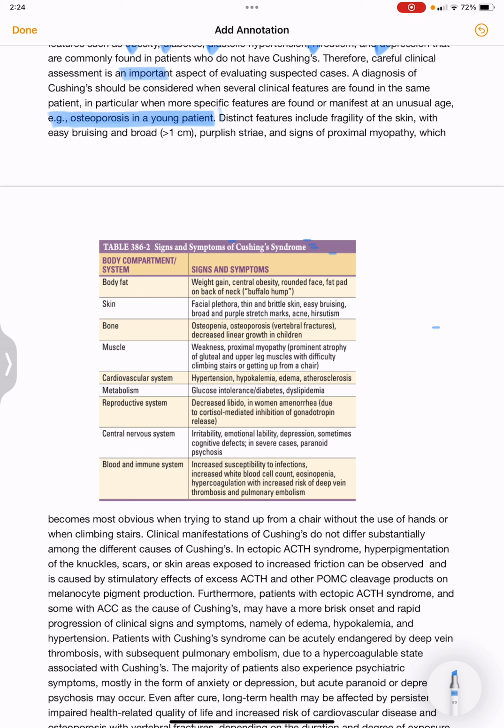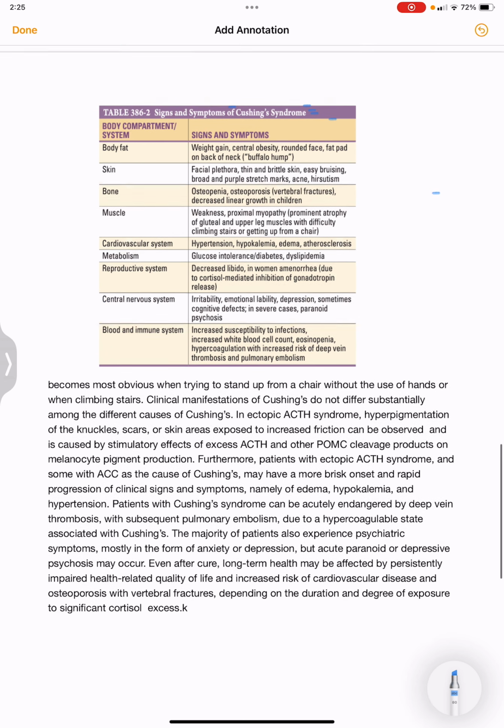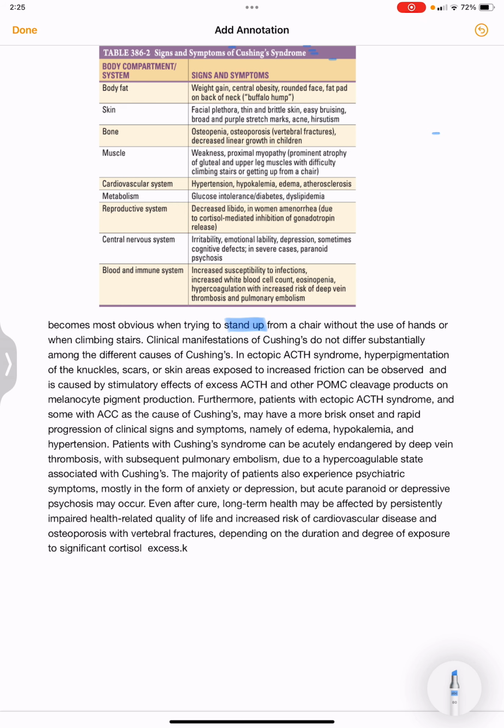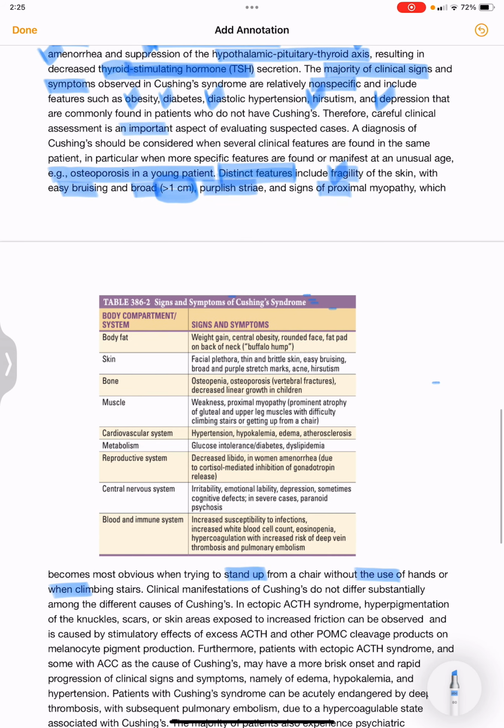What are the other distinct features? The distinct features of Cushing syndrome include fragility of the skin, easy bruising, and broad purplish stria, that is greater than 1 centimeter. There will also be signs of proximal myopathy, which becomes most obvious when trying to stand up from a chair without the use of hands or when climbing stairs.